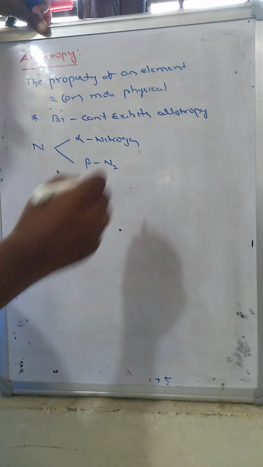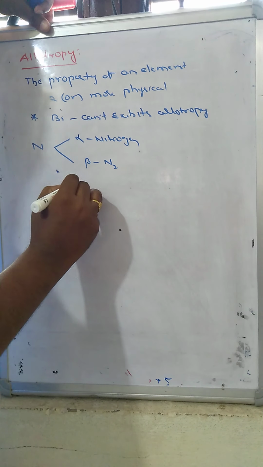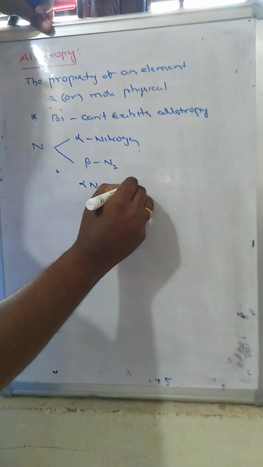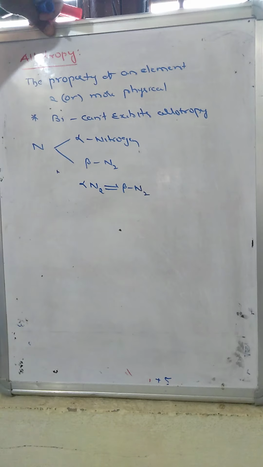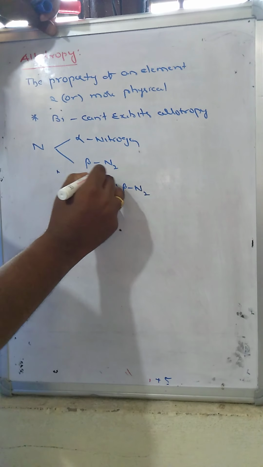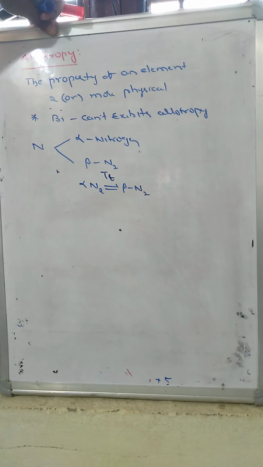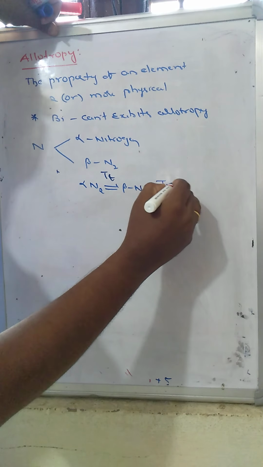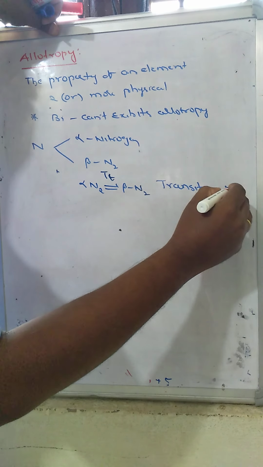Now this alpha nitrogen and beta nitrogen are interconverted based upon the temperature. Alpha nitrogen will be converted into beta nitrogen and beta nitrogen will be converted into alpha nitrogen. The particular temperature where the transformation of alpha nitrogen to beta nitrogen takes place, we call the transition temperature.